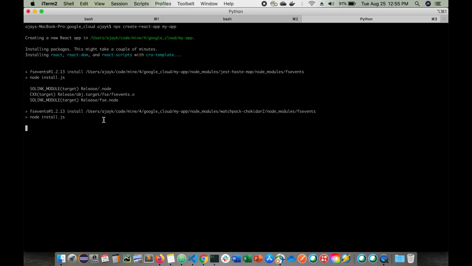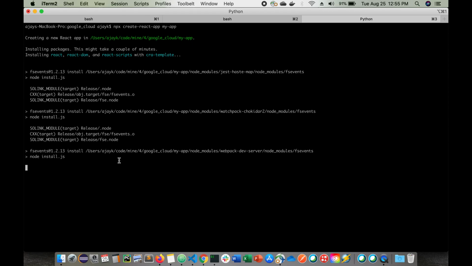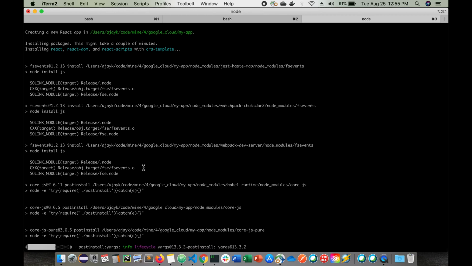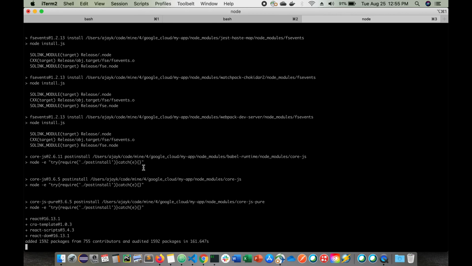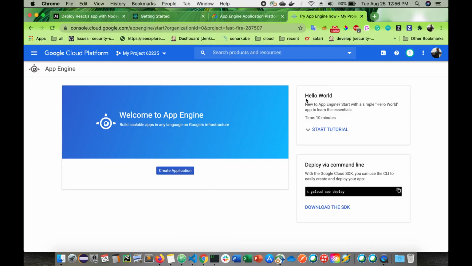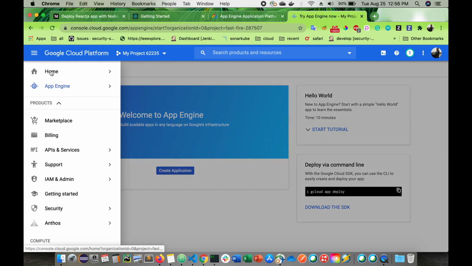So it will have one web page which will open in 3000 port. So this is a good example to get started. You don't need to worry about any other things. Pretty much easy steps to start. I'll show you. Okay, so in the Google Cloud you will see this.